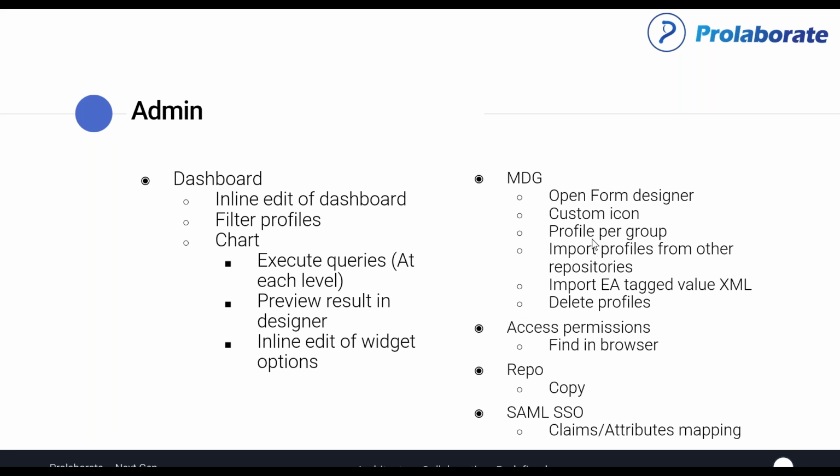In 4.0, we can have different forms, different views for different users. So if you are targeting an application architect, they could see a different set of information. However, if you're targeting a project manager, they could see a different set of information. If you're targeting a process management team, they could see a different set of information. So you could have different forms applied for different groups, and these are all really powerful tools for the admins to present model information to a variety of audiences without having to go through a lot of effort or setting up multiple repositories.